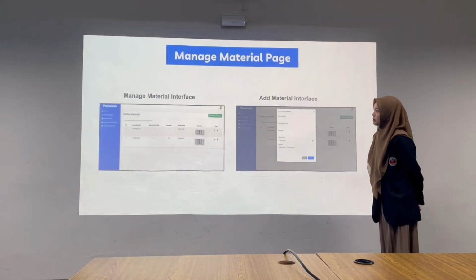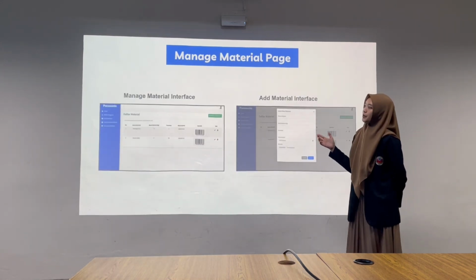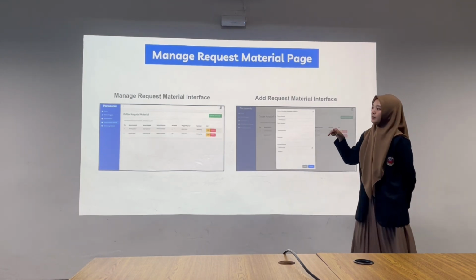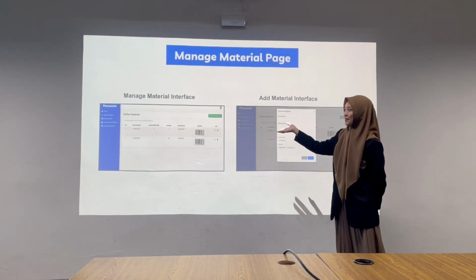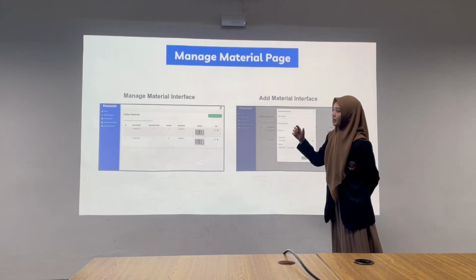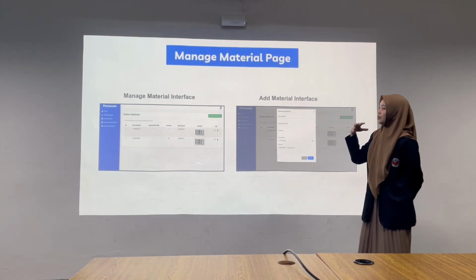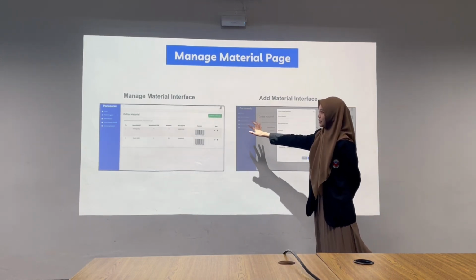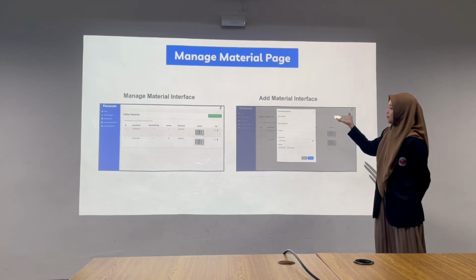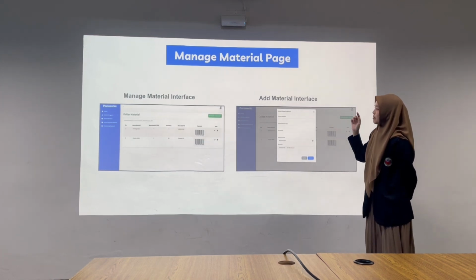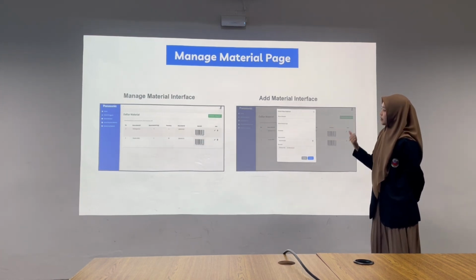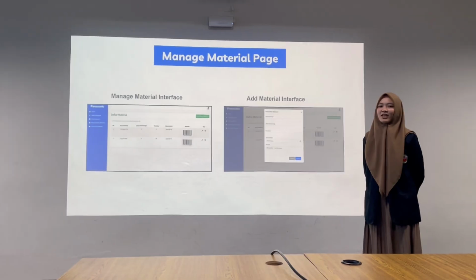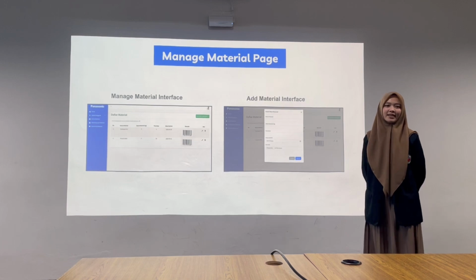Next. Okay, for the manage material page, we have manage material interface and add material interface. In the manage material interface, we can find the materials and how to add material. We can click the add button here, and we can enter the data like material name, material weight, quantity, material expiry, and the code. Okay, the next will be explained by Ariska.